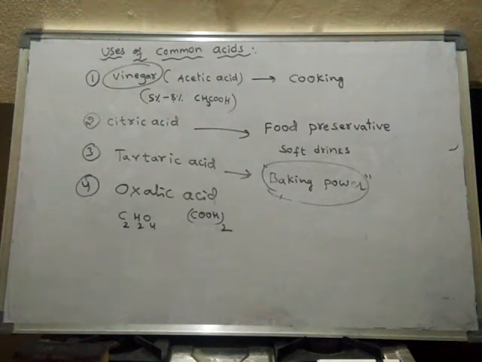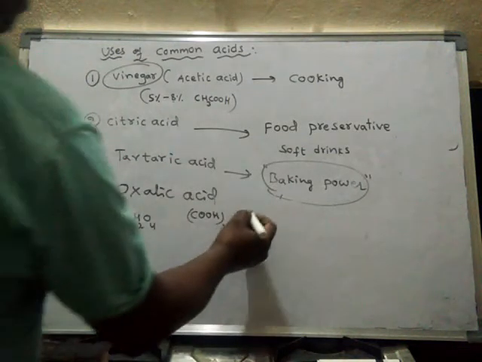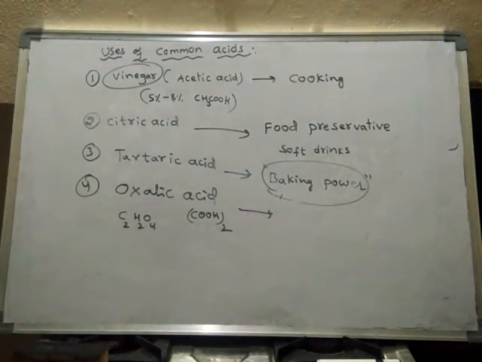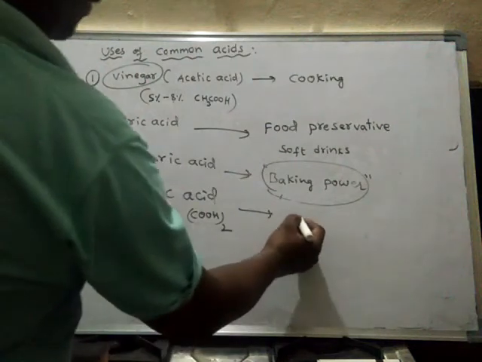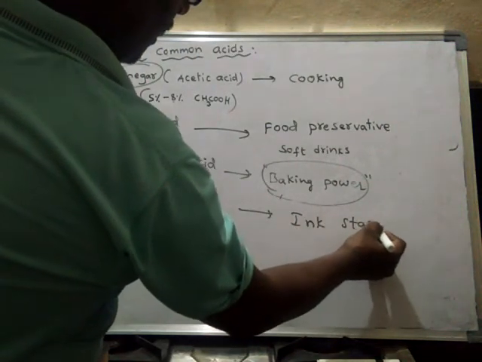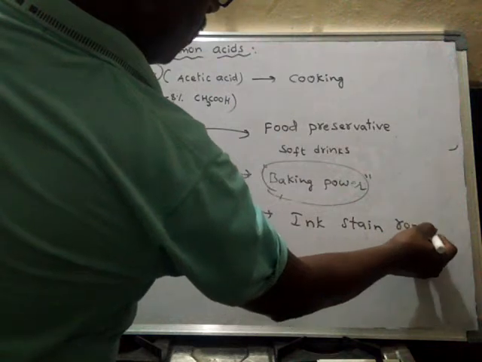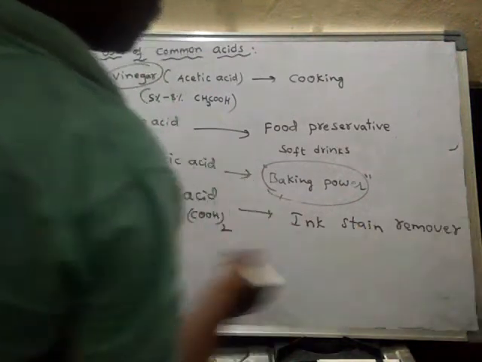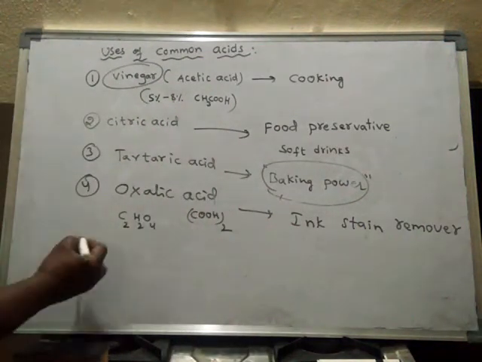This oxalic acid is used to remove ink stains, to remove the ink stain which is formed on the cloth. So mainly it is used as an ink stain remover.